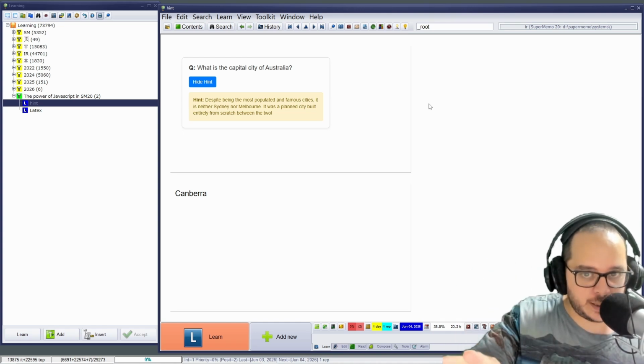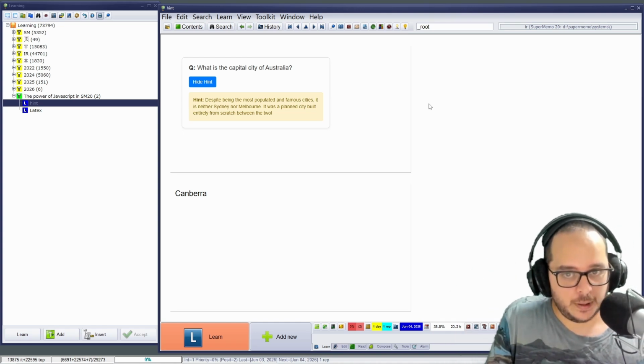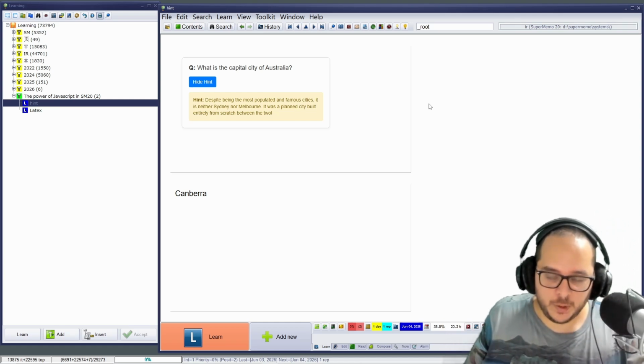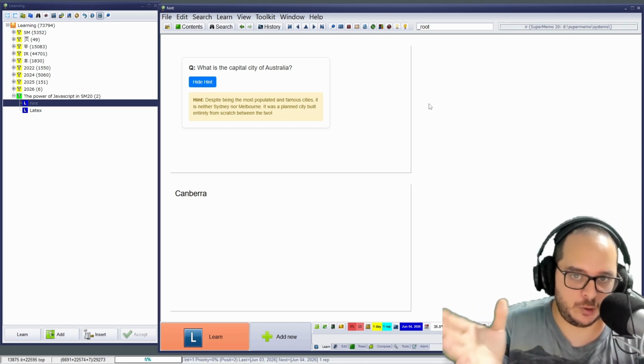And by the way, last thought, it's not limited to items. You can do this to topics as well. So whatever you can do with JavaScript, I'm pretty sure can be done.